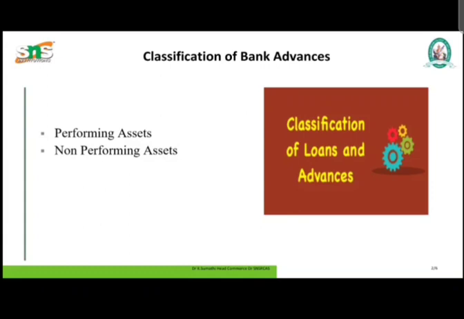However, in line with the international accounting standard, the present practice is to make a distinction between the treatment of income on different advances by classifying them into performing and non-performing assets. So here the classification of advances is of two types, performing asset and non-performing asset. Income from performing assets is recorded on an accrual basis. Income from non-performing assets is recorded only when income from them is received in cash.